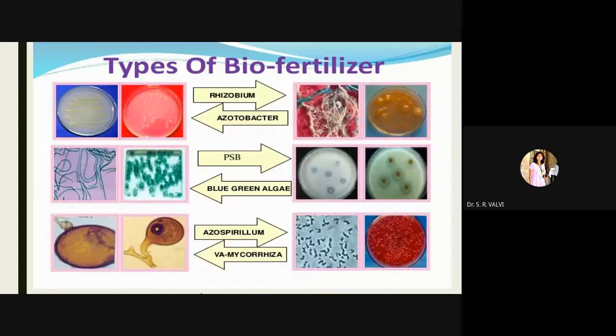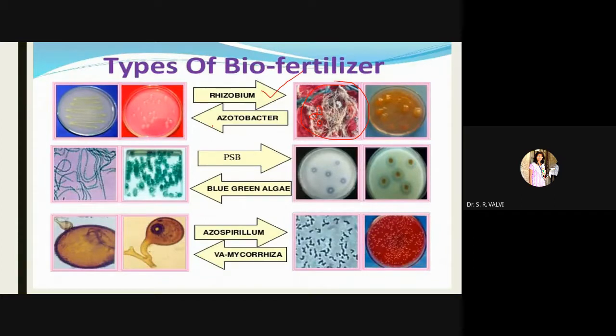Now here see, I have given some images to you. So here you can see the root part with the small nodules you can observe over here, right? So rhizobium is the bacterium which is symbiotically associated with the root nodules of leguminous plants. So this is rhizobium which provides nitrogen to the host plant.